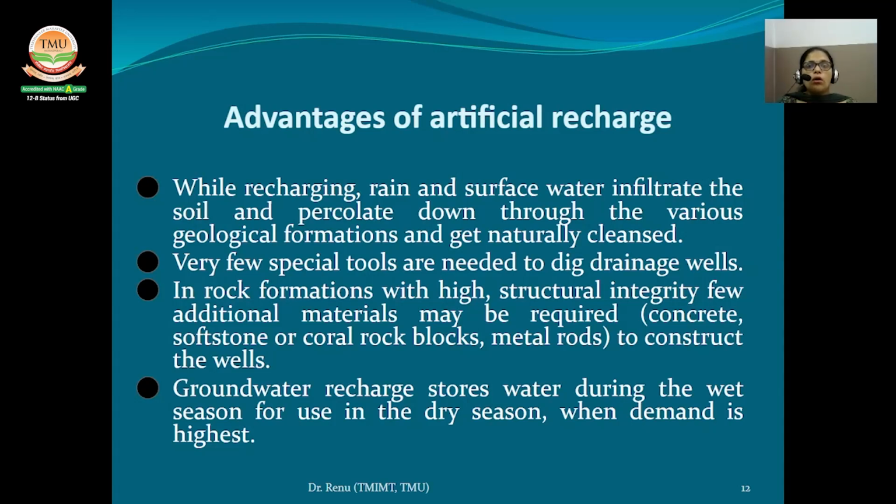Groundwater recharge stores water during the wet season for use in the dry season when the demand is highest. Aquifer water quality can be improved by recharging with high quality injection water, and recharge can significantly increase the sustainable yield of the aquifer. So recharge methods are attractive, particularly in arid regions.